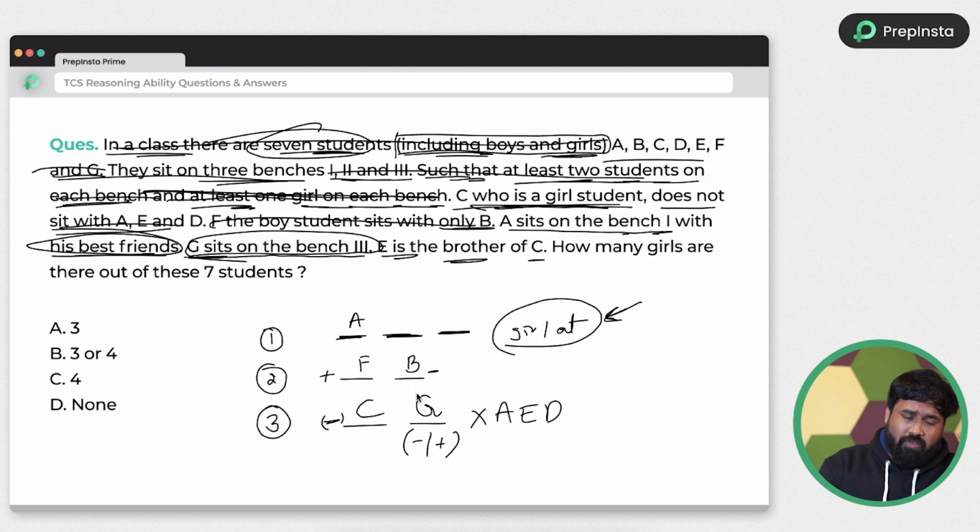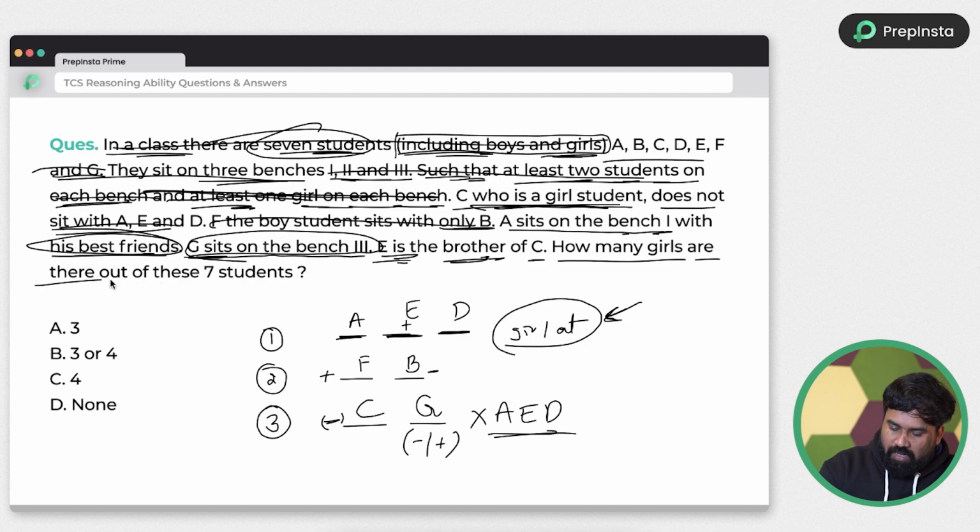Second and third bench will have two persons, and all the remaining persons will sit in first bench only, right? So I can say E and D are here. So A, D, E are together. And E is brother of C. So E is brother of C. And